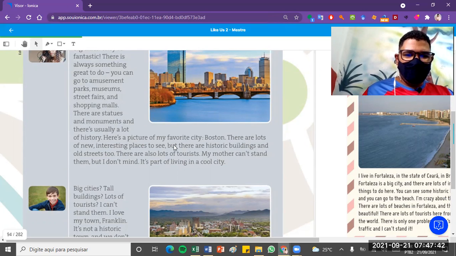Here's a picture of my favorite city, Boston. There are a lot of new, interesting places to see, but there are historic buildings and old streets too. There are a lot of tourists. My mother can't stand them, but I don't mind. It's part of living in a cool city.